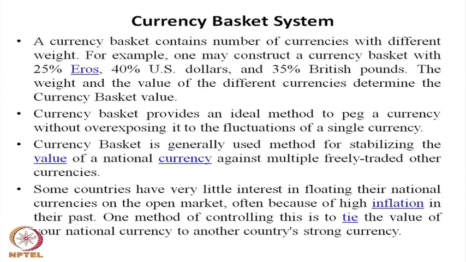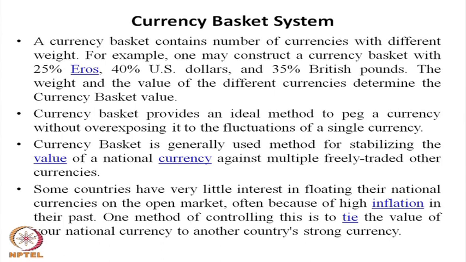Here the euro, US dollar and British pound are the currencies, and the trade percentages are: 25% of their export and import is with the euro, 40% with the US dollar, and 35% with the pound sterling. These weights decide the exchange rate. So, when you calculate the exchange rate of the country, you have to multiply 25% with the value of the euro, 40% with the value of the US dollar, and 35% with the value of the British pound, and that decides the exchange rate. The weight and the value of the different currencies are determined by the currency basket.